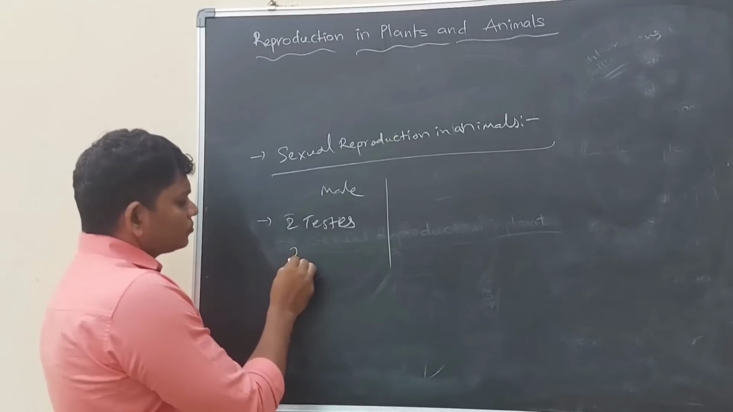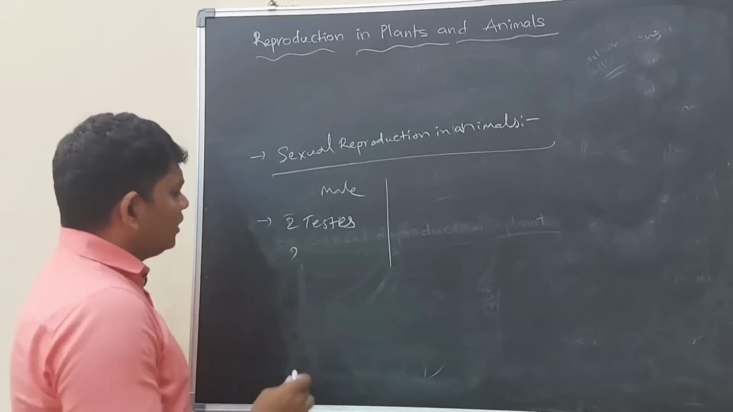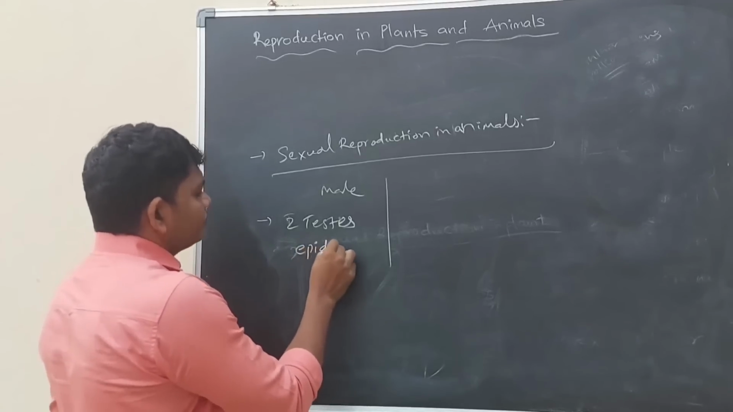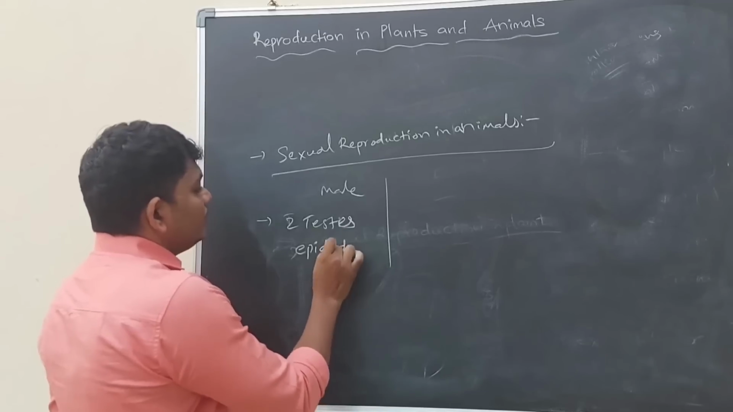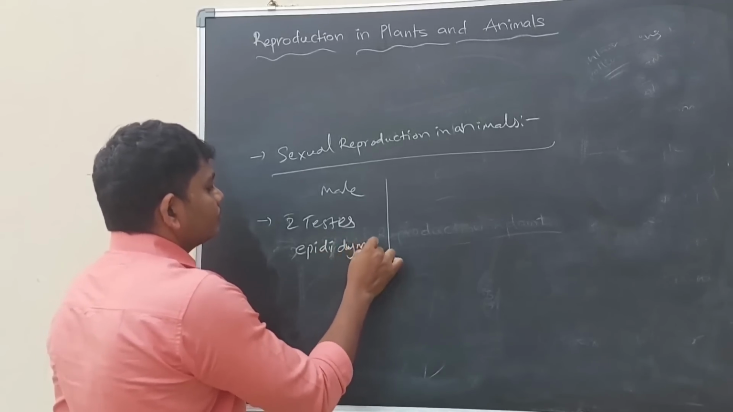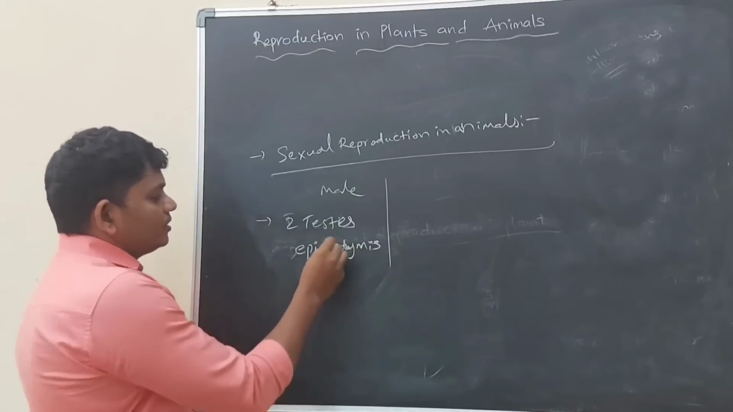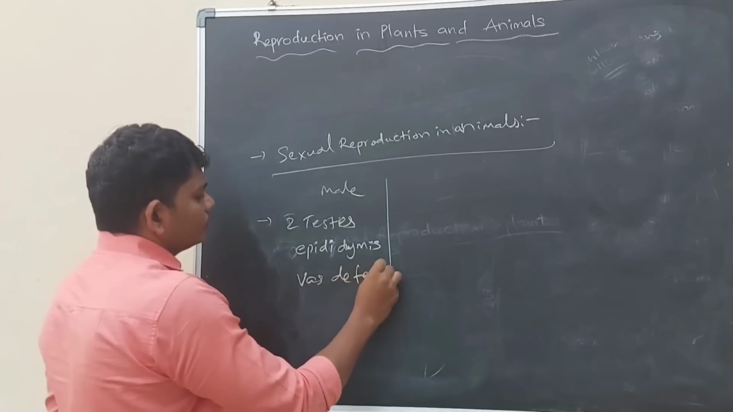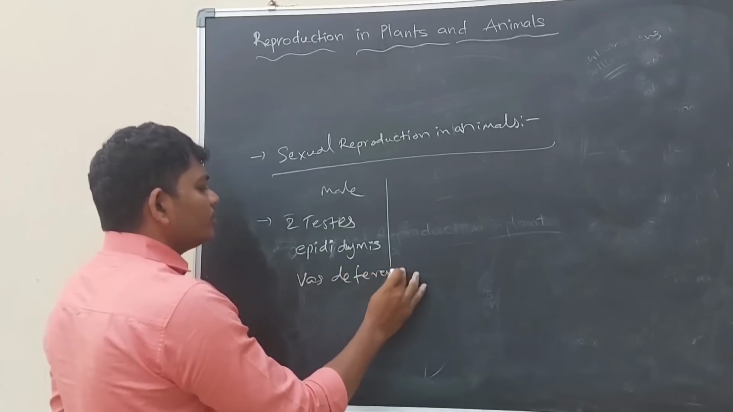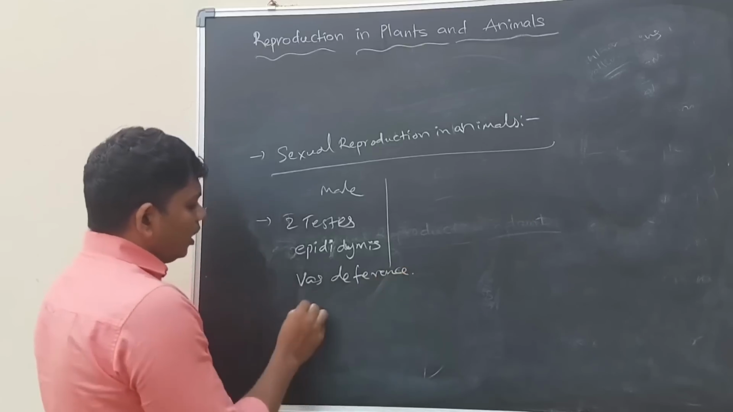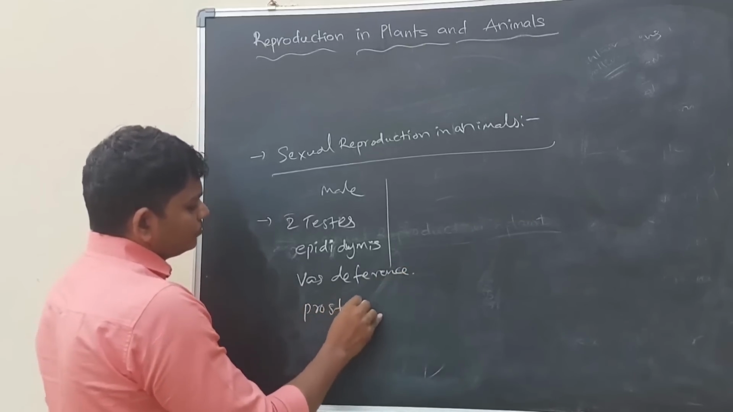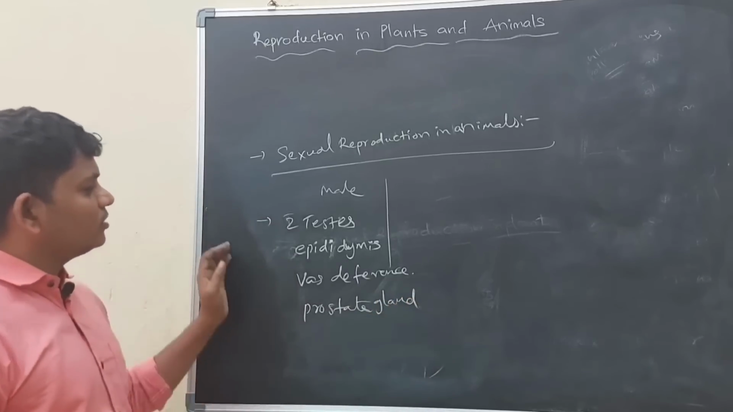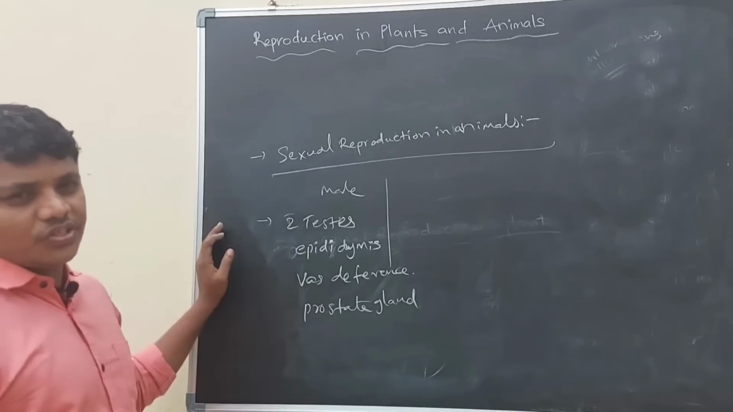and epididymis, and vas deferens, and prostate gland. So these are important parts of our male sexual system.